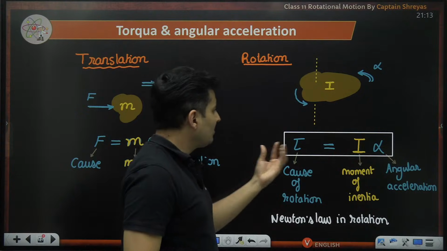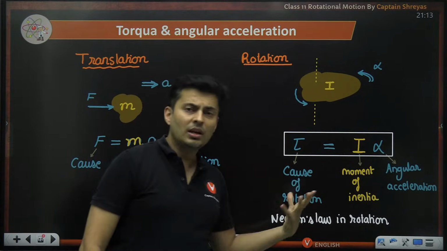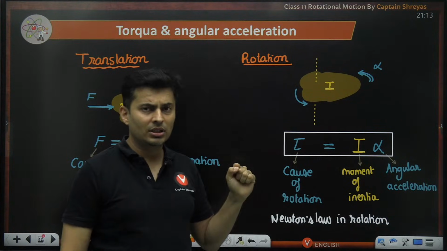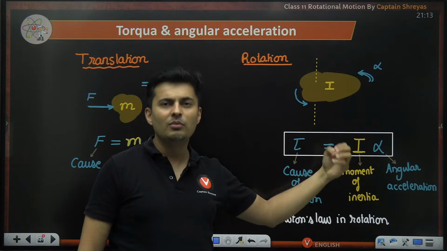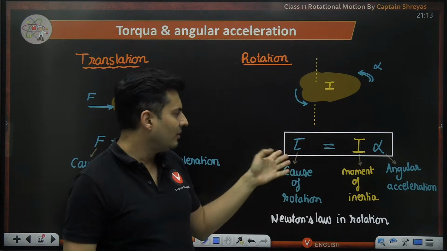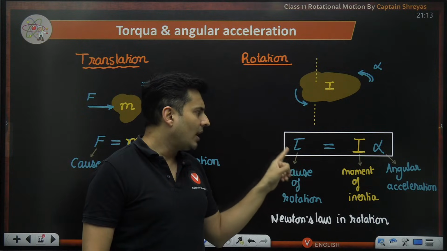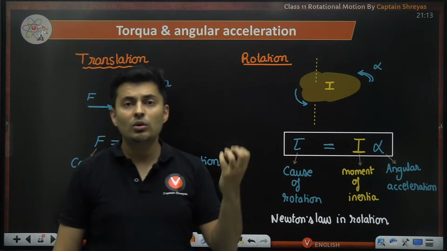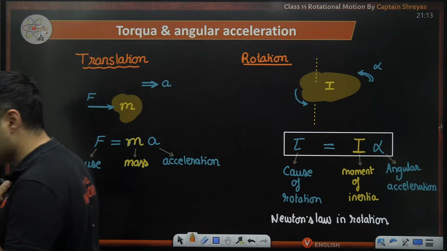Now the question comes to your mind: sir, how do I know how much torque is there? How do I calculate the value of the torque? How do I know the direction of the torque? Only then can I find alpha, because alpha generally won't be known. If alpha is known, fine, you can find torque. But if I want to find alpha, I will have to find the torque. So how do we calculate torque? Let's understand this concept.